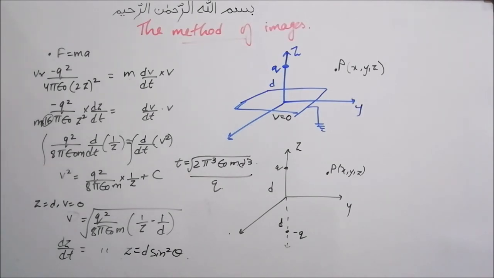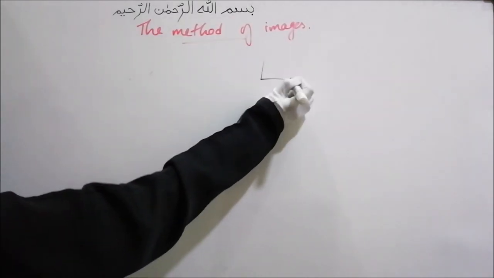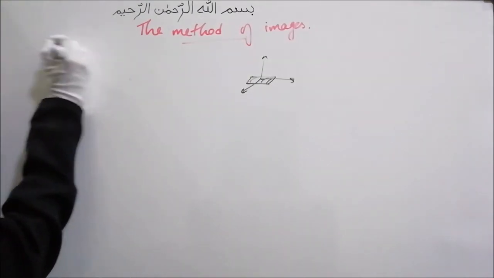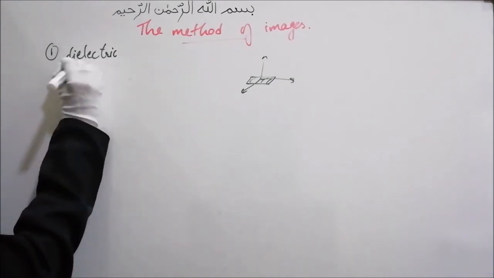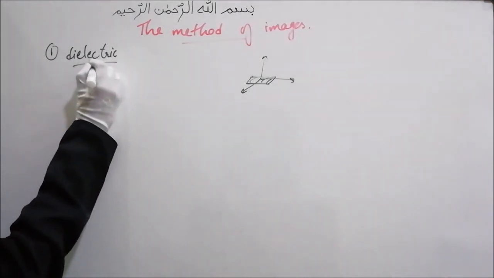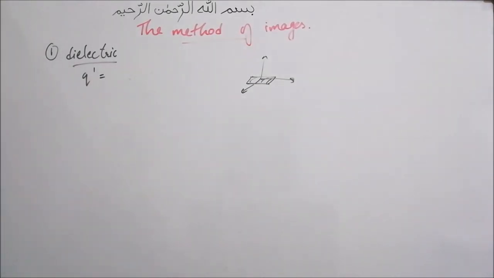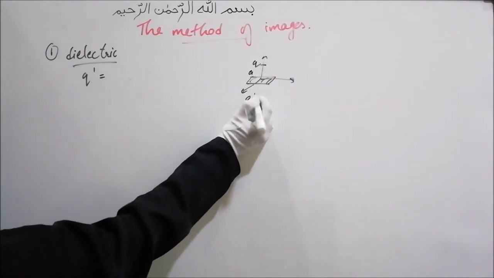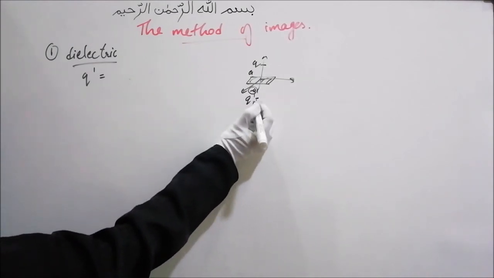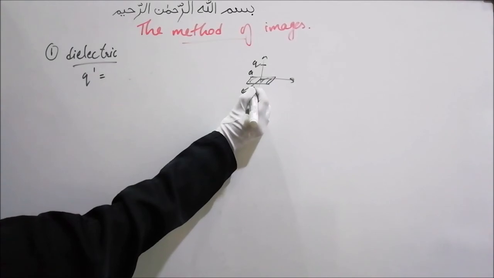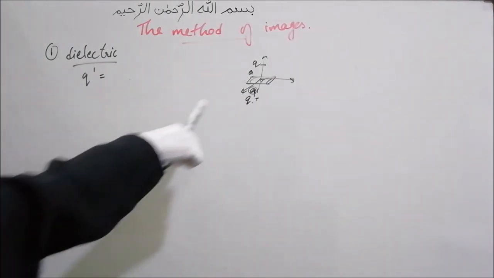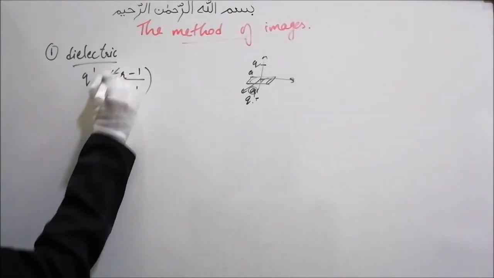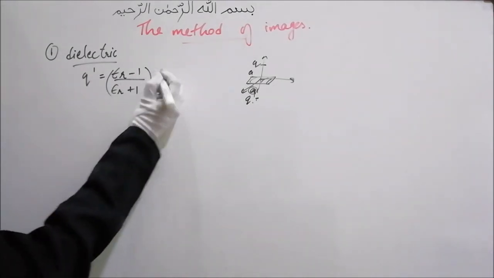Now some important points here are, in that region where we had this conducting plane, instead if we had a dielectric material there, then the induced charge q dash will be induced below at a distance, if initially the charge q is at a distance a, then the charge q dash will be induced at a distance a below the plane, where q dash will be equal to epsilon r minus 1 upon epsilon r plus 1 into minus q.